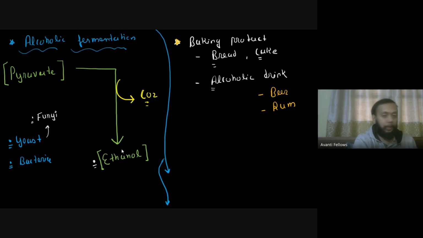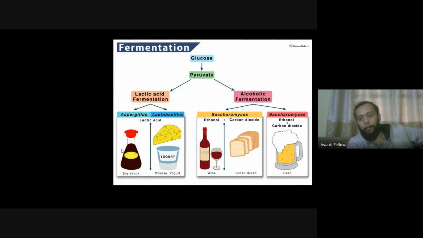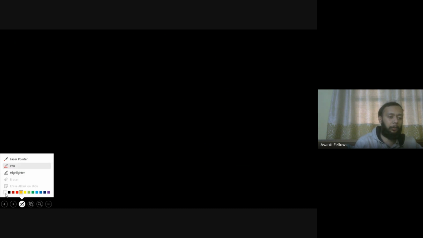Now let's move on to something else. These are some of the examples of my alcoholic fermentation. You can see over there the bread, the wine, the beer, right? You can see all those things over here. And then you have lactic acid fermentation. So let's have a look at that. What is lactic acid fermentation? What is it going to be doing?